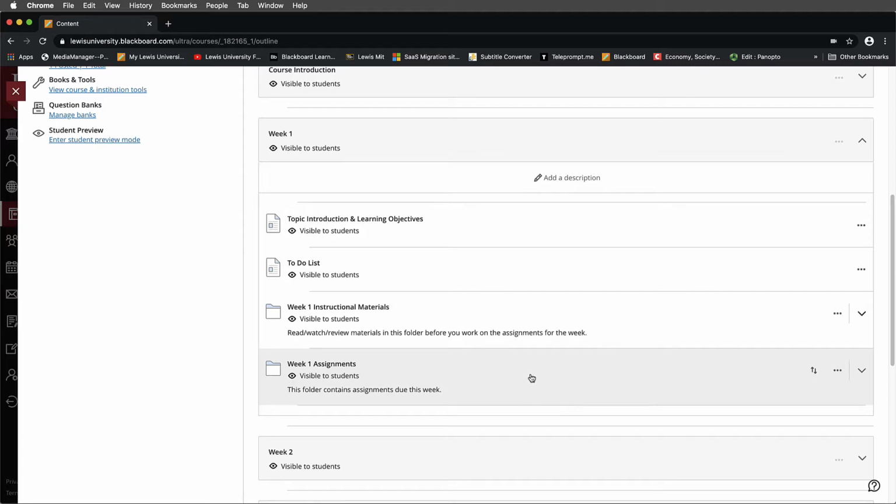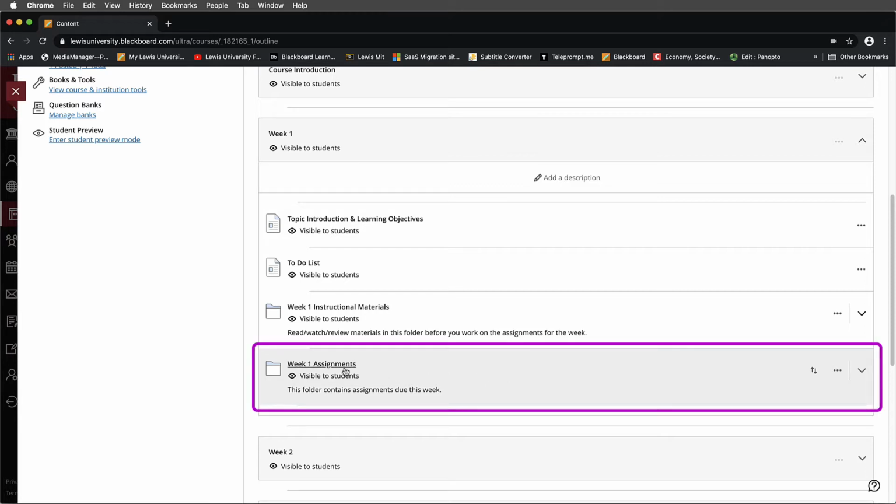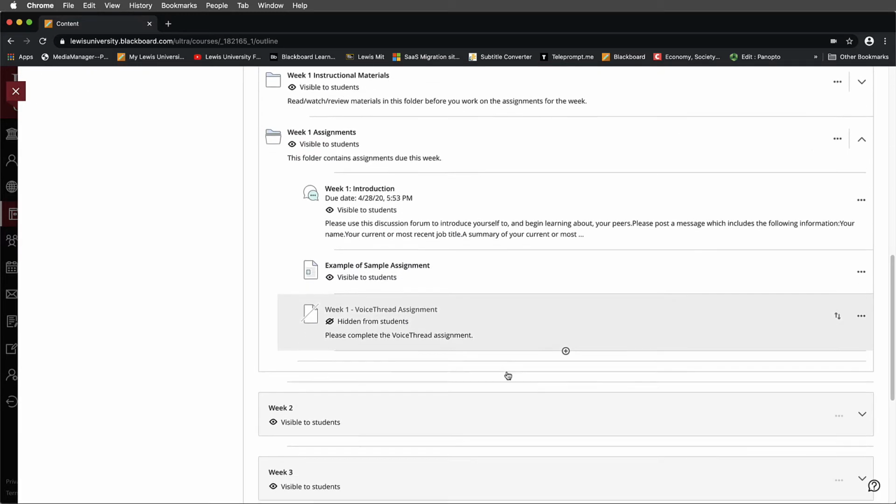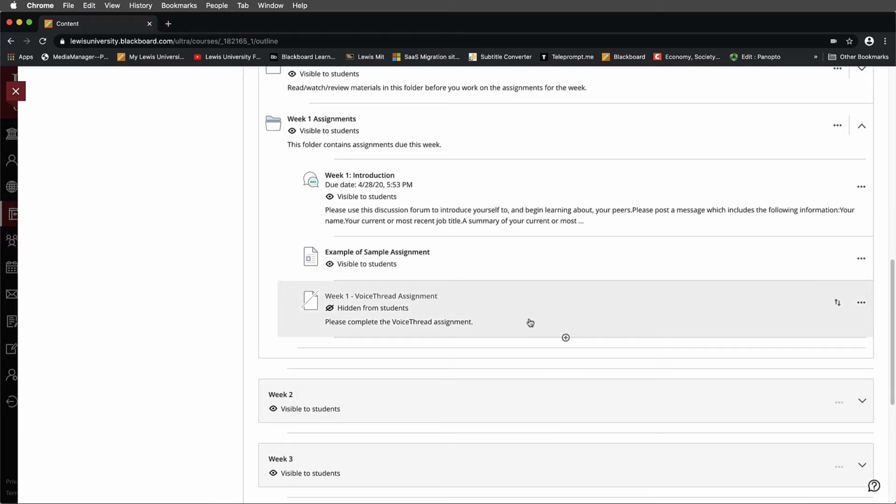Let's assume that you'd like to create a VoiceThread assignment. In this case, we're going to navigate into our module, into the Week 1 Assignments folder. I'll open that folder up, and I've already got a pre-existing VoiceThread in here, but let's add a new one.